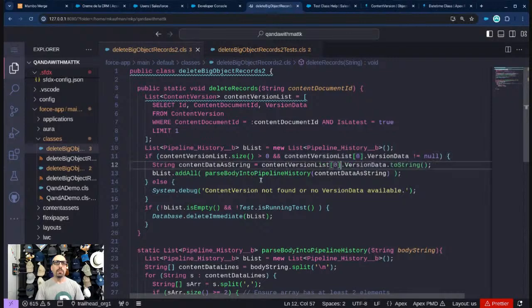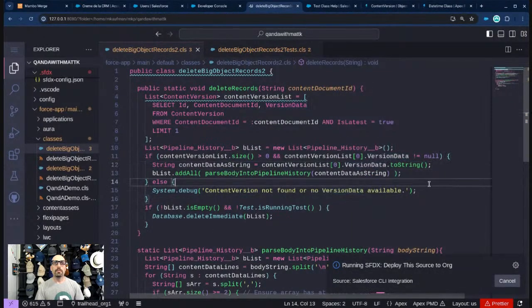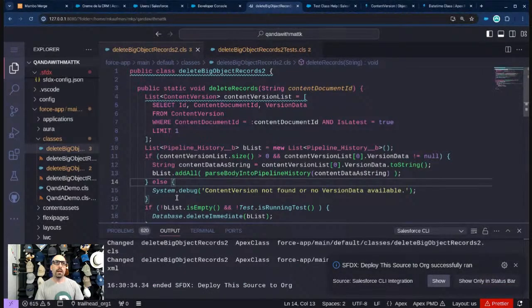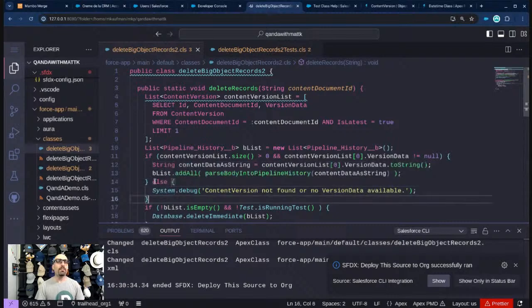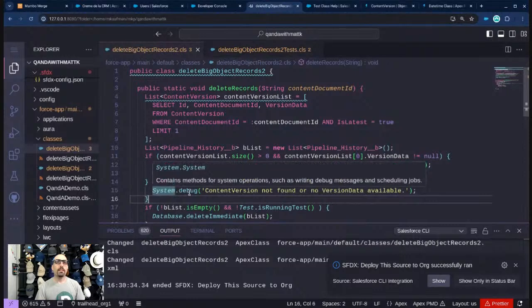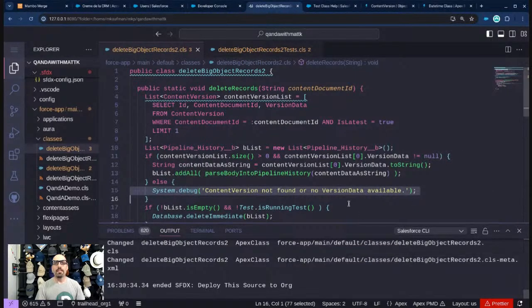So this is a little better. Let's see if that compiles. Okay, that's great. I still don't like the fact that we're doing this if and then have a system debug. That's okay. Well, I have some thoughts on that, and maybe I'll come back to it in a little bit.